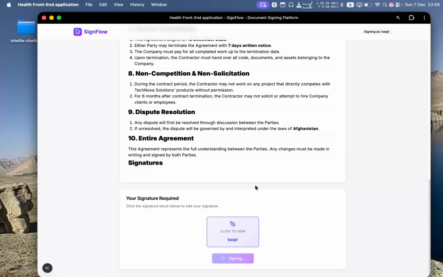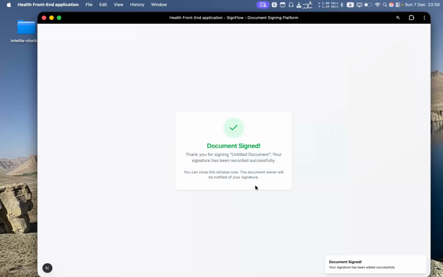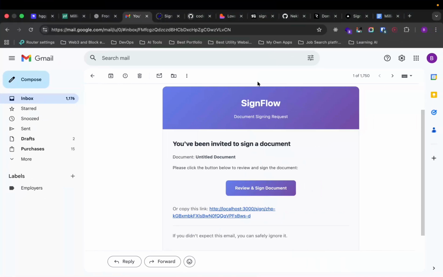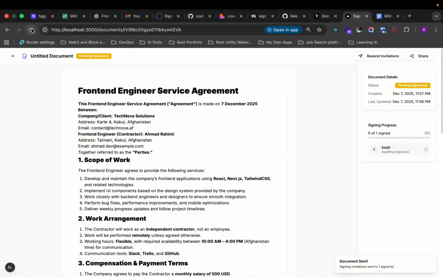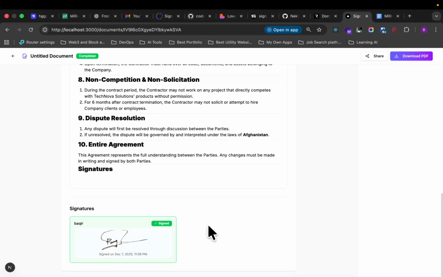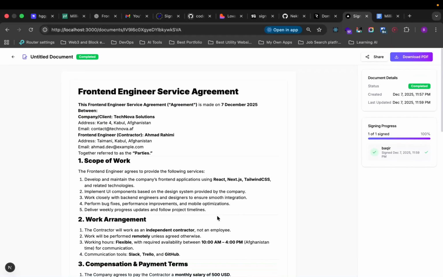And boom, document is signed, my friend. Document is signed. So we can close this thing, and then we can go back to our document to see how it is right now. Yo, it's completed. Bakir has already signed this. You guys see that? How beautiful is that?